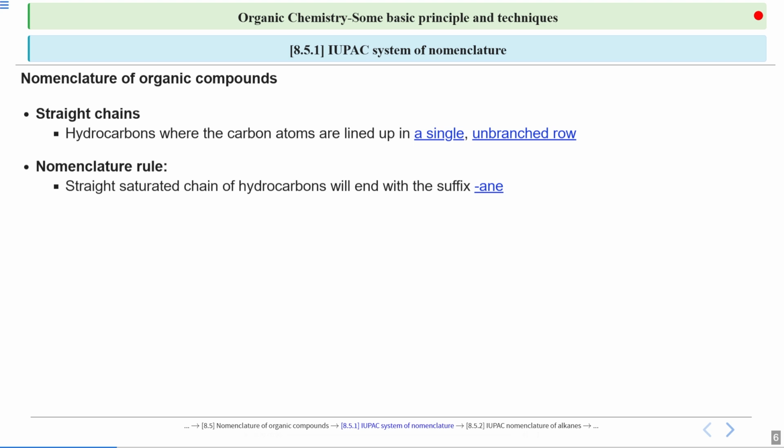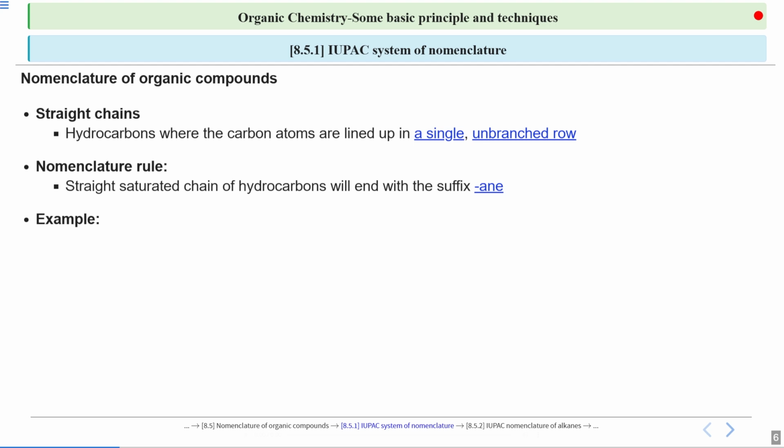You just have to use the suffix "ane" for a saturated chain of hydrocarbon. Remember, it is for a saturated chain where we don't have any double bond or triple bond, and the suffix used for it is "ane". We have suffixes for double bond and triple bond also. We'll talk about them.